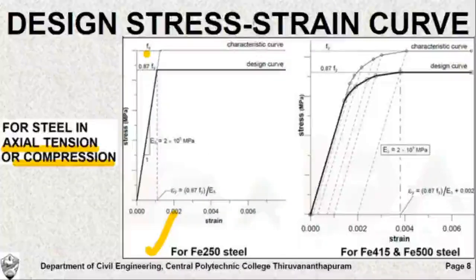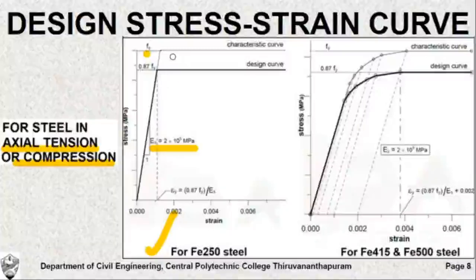So this is the characteristic curve of Fe250 steel, and to obtain the design curve you need to underestimate this curve. But underestimation is not done in the initial portion because the modulus of elasticity of steel is always constant. Whether it is the characteristic curve or the design curve, the slope of the initial portion of the stress strain curve is always constant in case of steel.